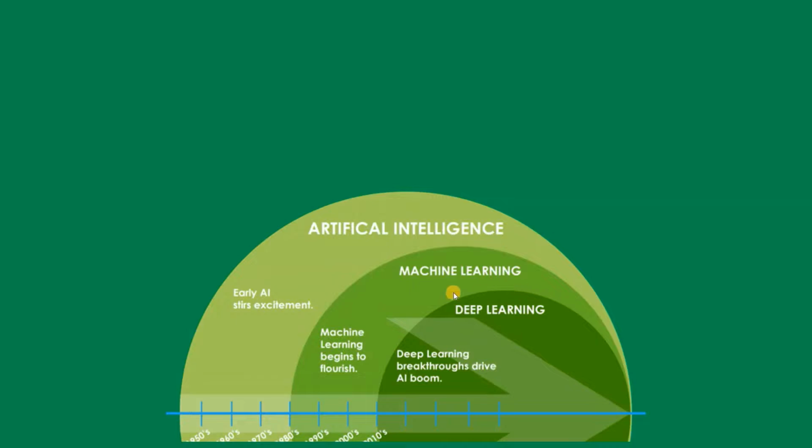So in deep learning, the target is that we want to mimic the process of the human brain. How does a human brain make certain decisions? For example, when you're walking, how does the brain know whether to take the left foot forward or the right foot forward? Another example: if you're on a road and you see some kind of animal, how do you classify that animal as a dog or a cat?